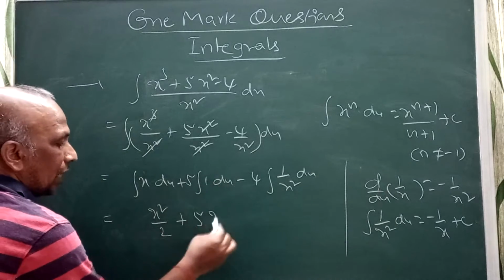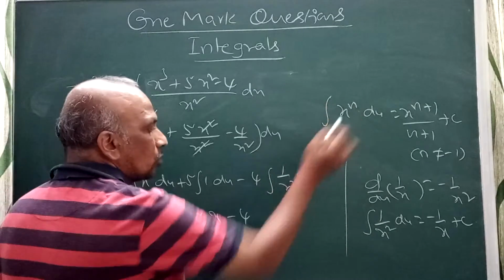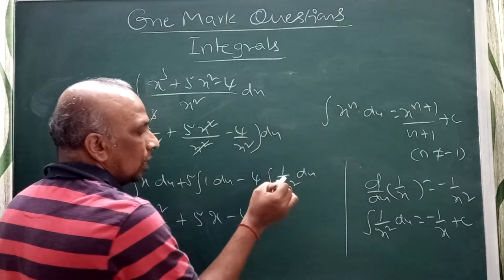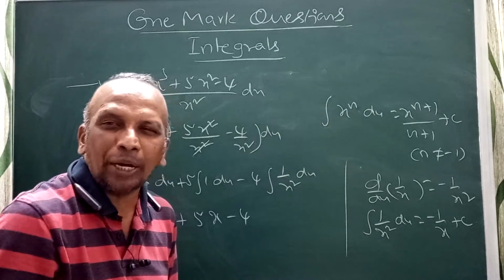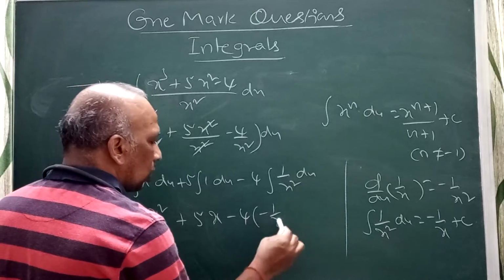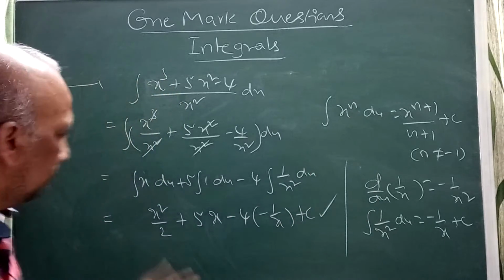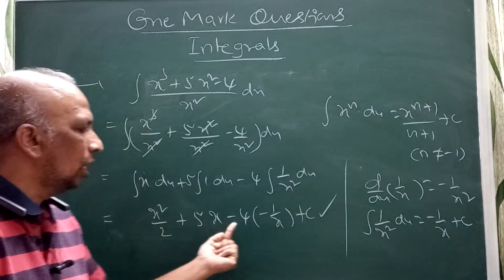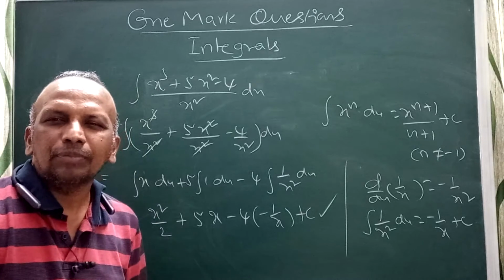The integral of 1 dx is x, since the derivative of x is 1. For the 4 term, either use this formula, writing it as x power minus 2, or if you remember this, directly I can write minus 1 by x plus c. If you want one more step, write x square by 2 plus 5x plus 4 by x plus c. That will be enough.